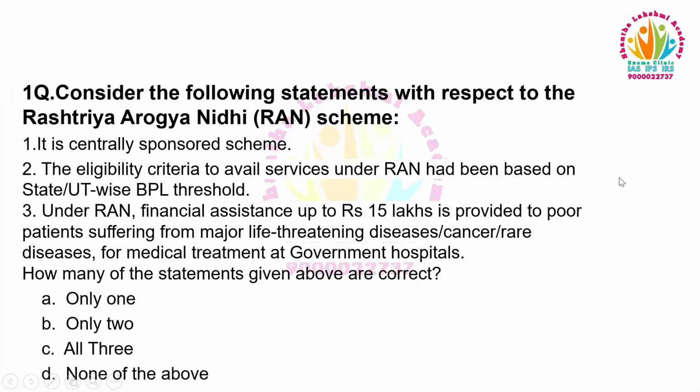Consider the following statements with respect to the Rashtriya Arogya Nidhi scheme. It is a centrally sponsored scheme. The eligibility criteria to avail services under RAN is based on state and UT-wise BPL threshold. Under RAN, financial assistance up to rupees 15 lakh is provided to poor patients suffering from major life-threatening diseases, cancer or rare diseases for medical treatment at government hospitals. How many of the statements given above are correct? Only one, only two, all three, none of the above.